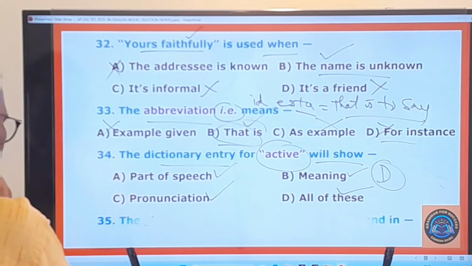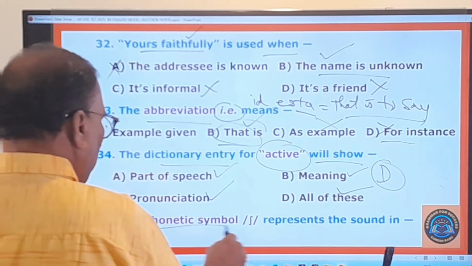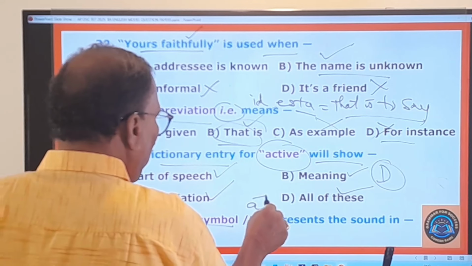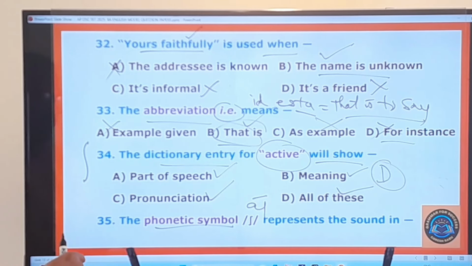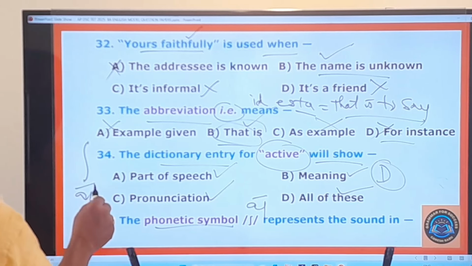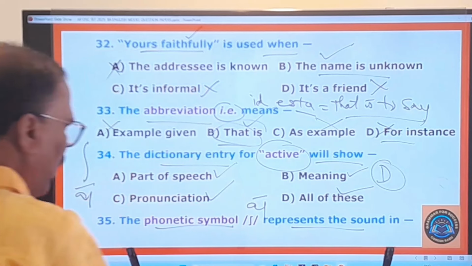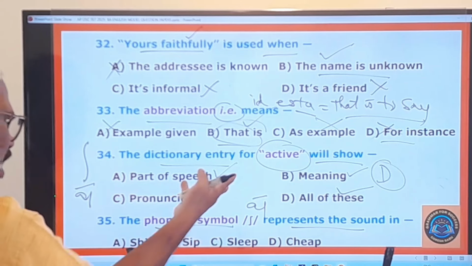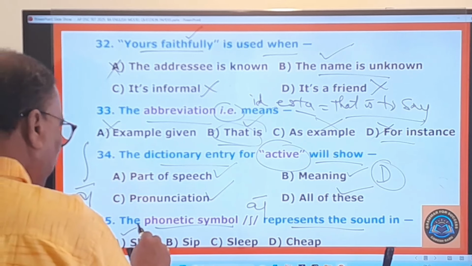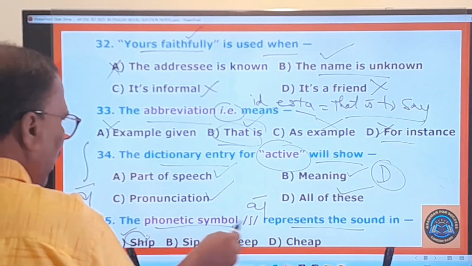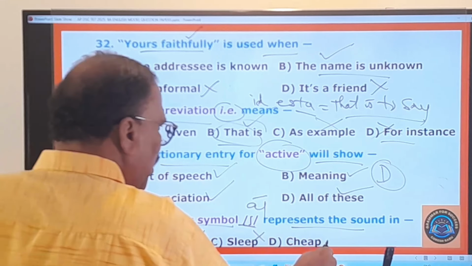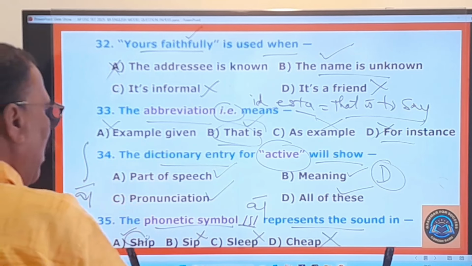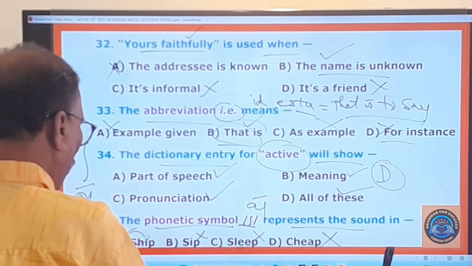And you go to the 35th question. The phonetic symbol, this is sha, long sha, this is called sha, represents the sound in which of these words? Can you find this sound? Ship, the very first word. In this word you can find this sha sound. Sip, sa sound. Sleep, sa sound. Cheap, sa sound. So here ship is the right one.